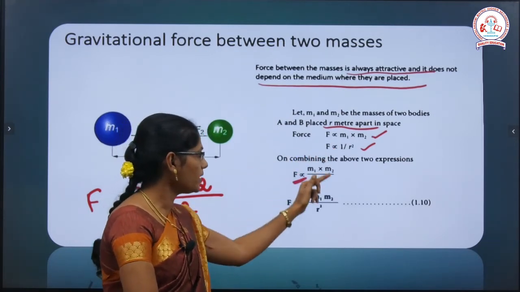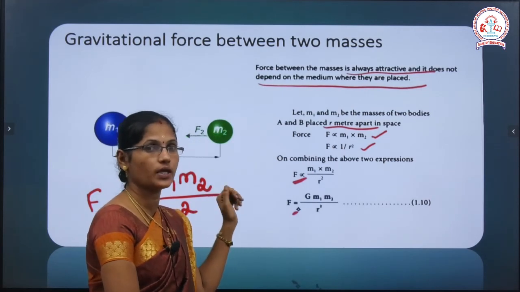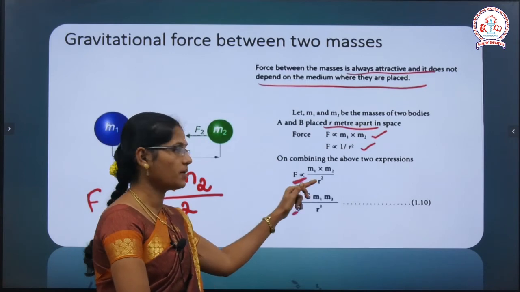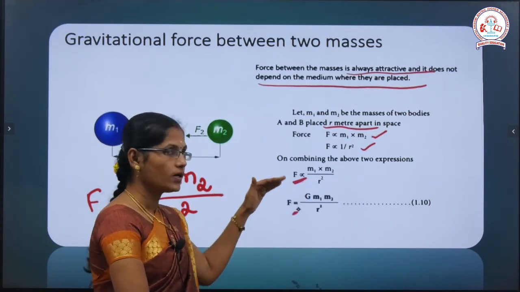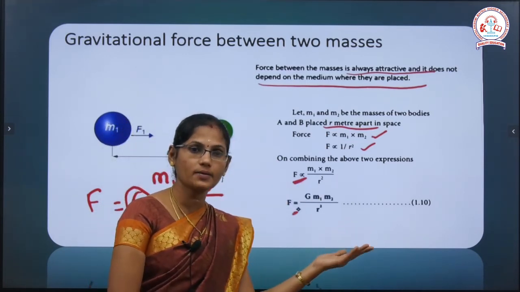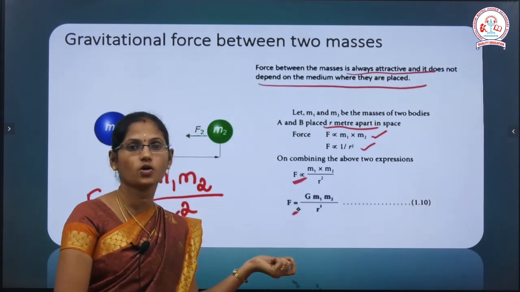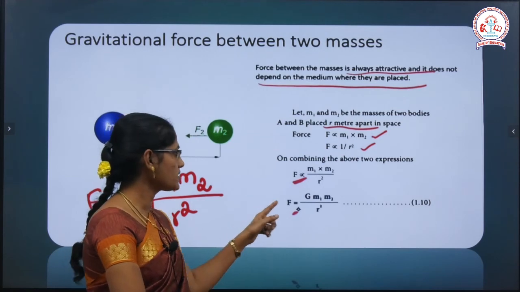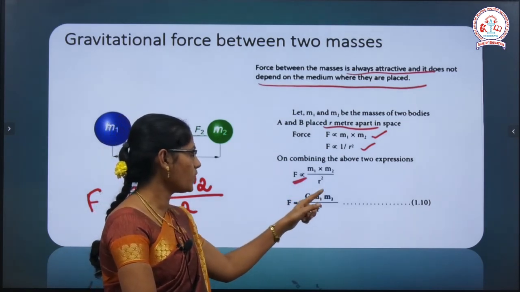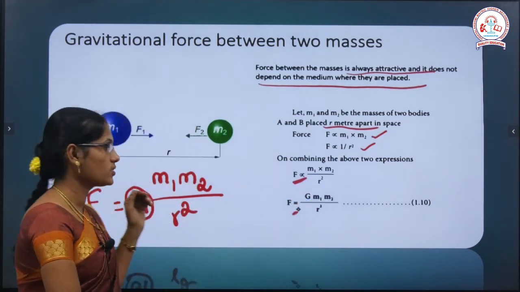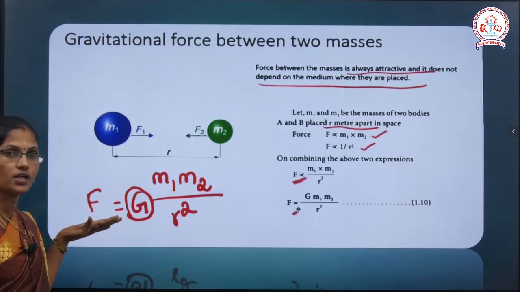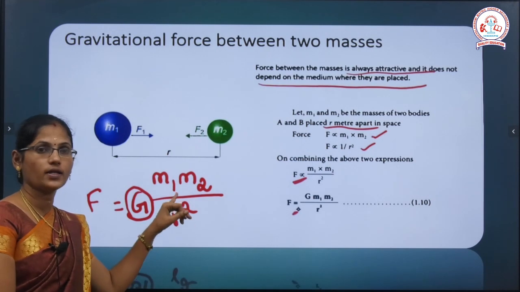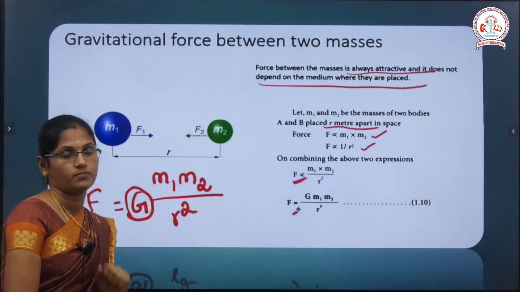We combine the above two expressions, and we can write F is directly proportional to m1 m2 divided by r square. In this case, to remove the proportionality sign, we include a constant term, which is called capital G. F is equal to capital G m1 m2 by r square. So this is Newton's universal law of gravitation formula: F is equal to capital G m1 m2 by r square.